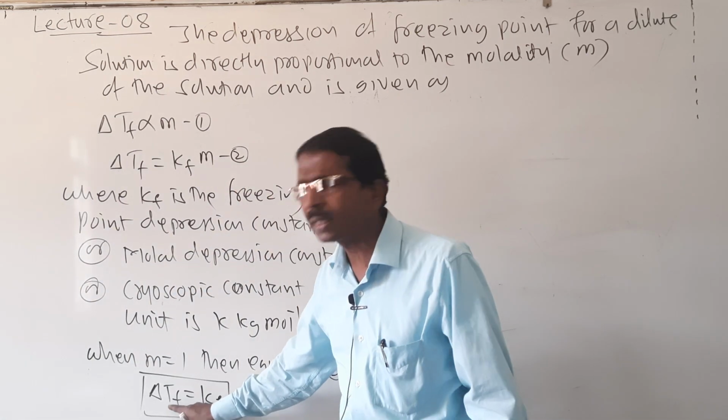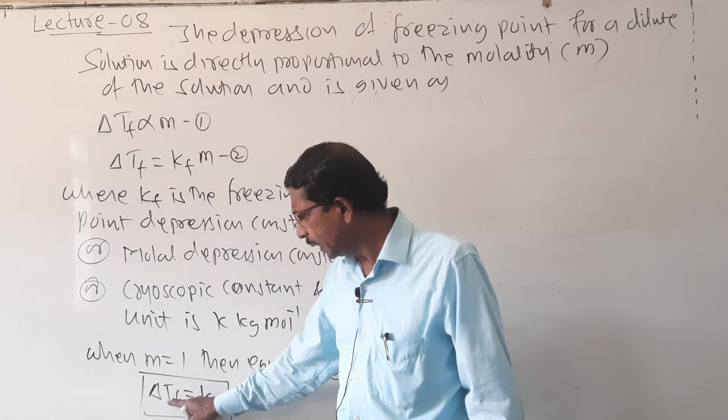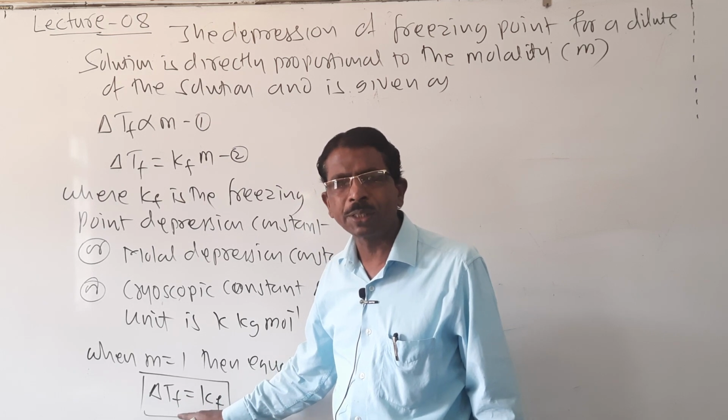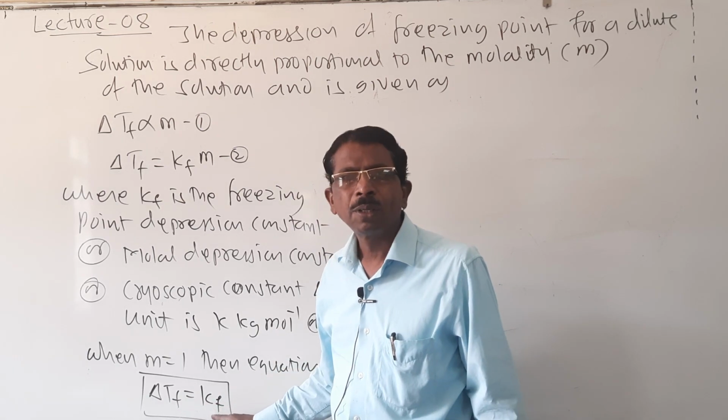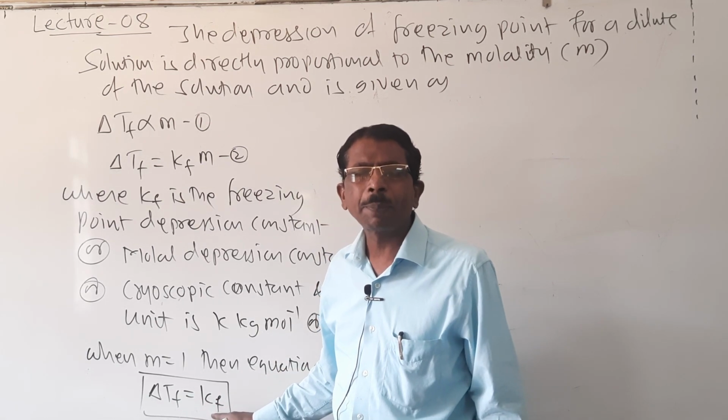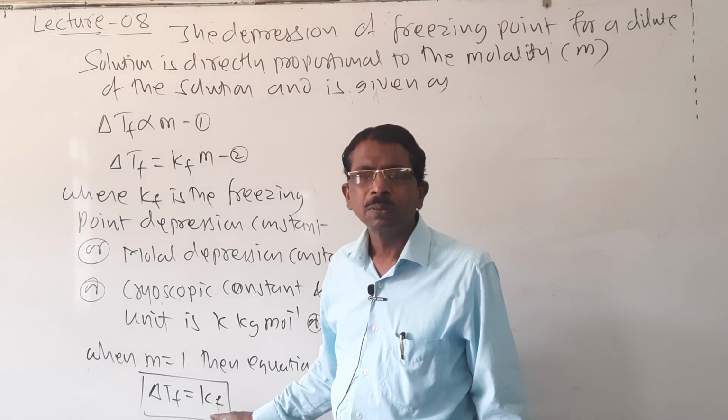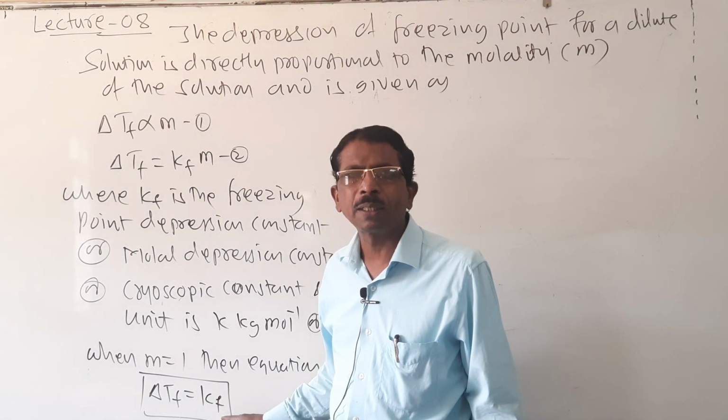Then what is delta TF? Delta TF is the depression in freezing point. And KF is the molar depression constant or cryoscopic constant.